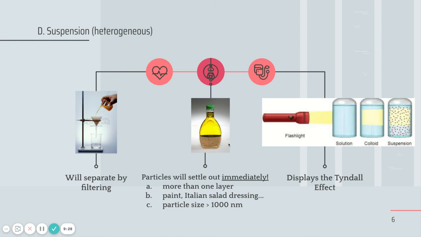So here's an example of the Italian salad dressing. Once again, when you put it down, immediately those start to separate out. This happens with paint too. If you're a painter, or even if you've painted your house, the very first thing you have to do is mix the paint because it does separate out. It also does display the Tyndall effect. You can see here an example with the solution, the colloid, and the suspension. The colloid and suspension both have large enough particles to reflect light and display the Tyndall effect.